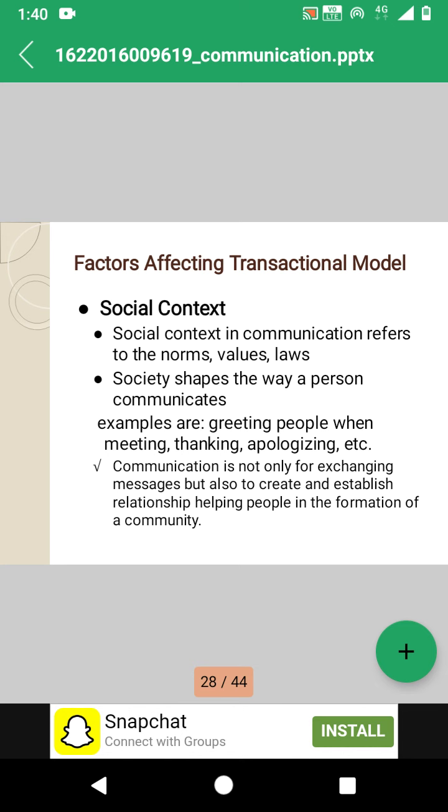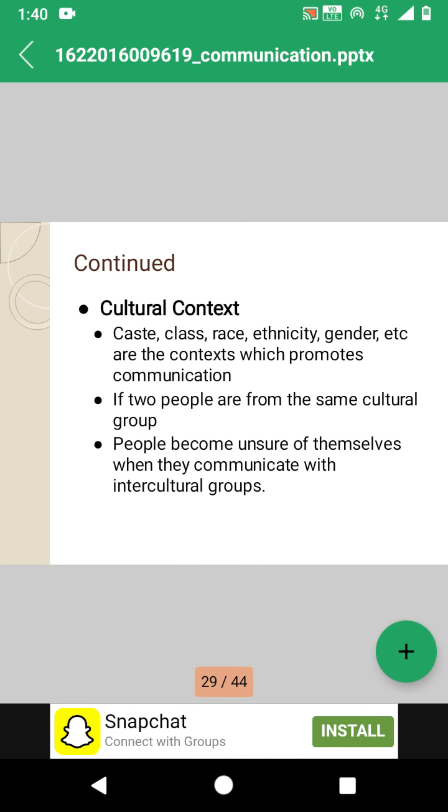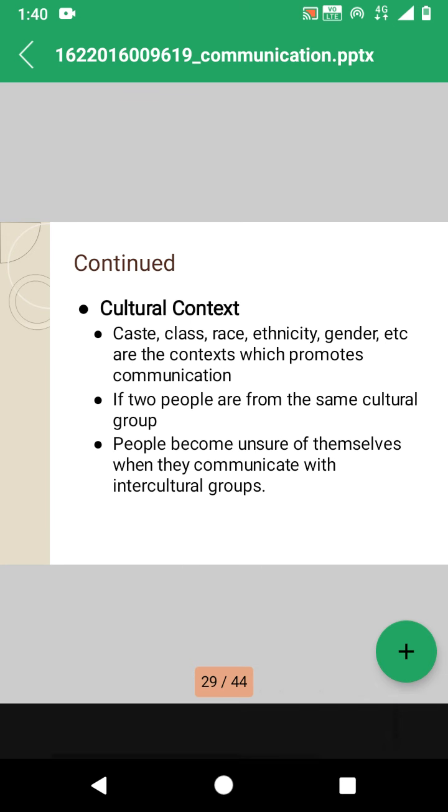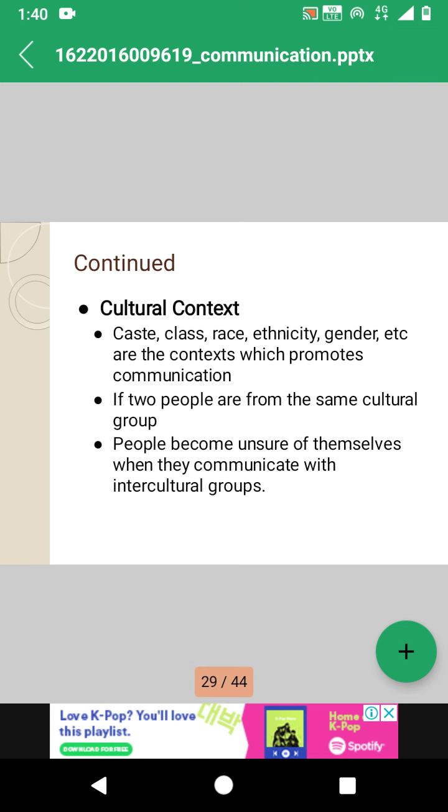And next one is cultural context. In the cultural context of communication, cultural context is the lifestyle and identity of a person, which is caste, class, race, ethnicity, gender, etc. These are the contexts which promote communication in the transactional model.